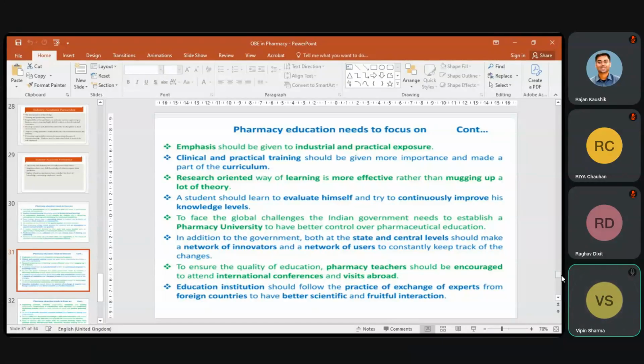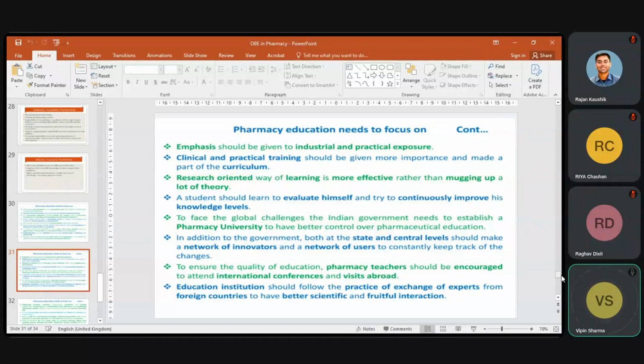To ensure the quality of education, pharmacy teachers should be encouraged to attend international conferences and visit abroad. Educational institutions should follow the practice of exchange of experts from foreign countries to have better scientific and fruitful interaction. In this track,